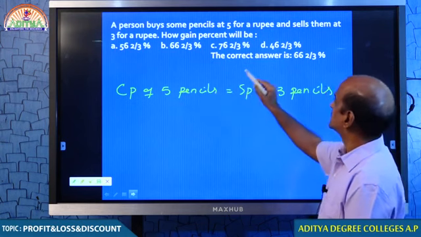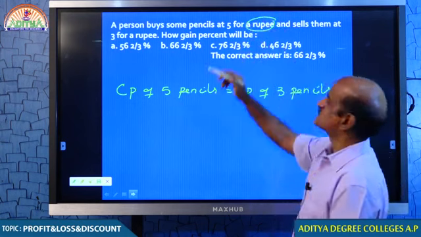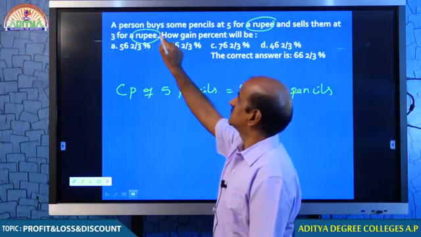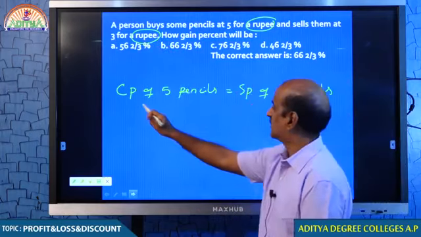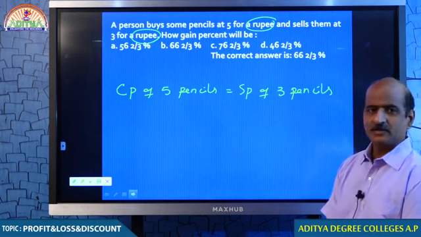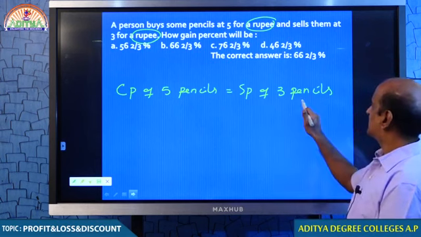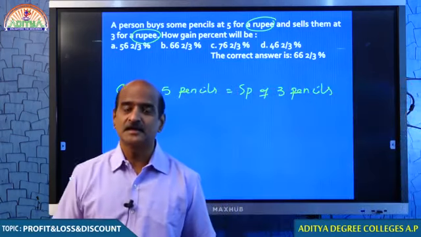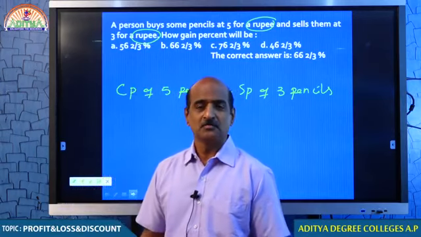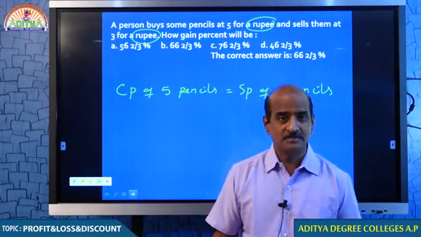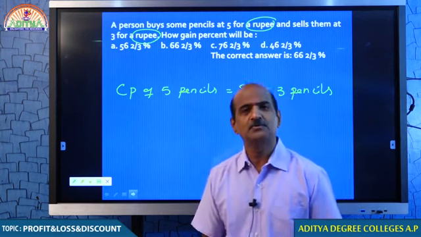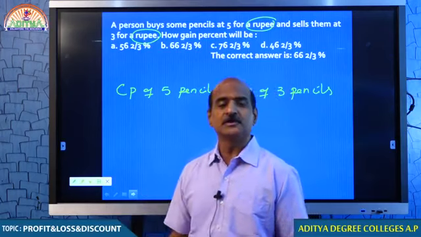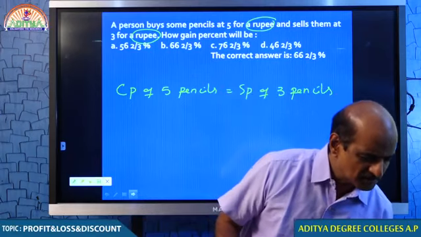Because cost price of 5 pencils is 1 rupee, and selling price of 3 pencils is also 1 rupee. Therefore, cost price of 5 pencils is 1 rupee. Selling price of 3 pencils is also 1 rupee, which means both the prices are the same. Very interesting, you know. Probably yesterday while answering, you may not have got this idea. Therefore, aptitude is always a challenging topic. The more you involve, the more you get the beauty.